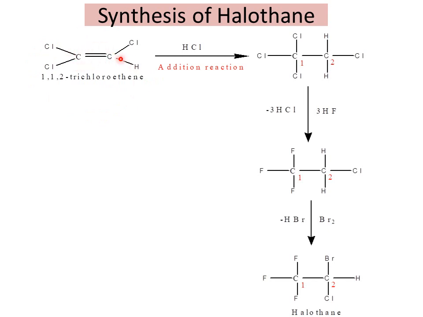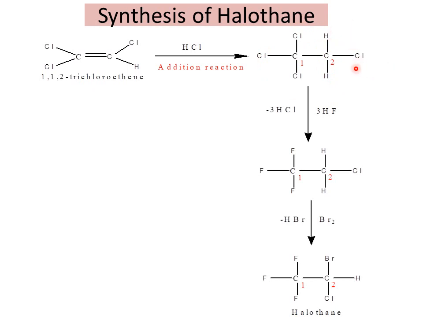Because of the presence of a pi bond, this alkene undergoes an addition reaction with HCl. H plus and Cl minus are added to the respective carbon atoms. Finally, we get an addition product which is completely substituted, at the first position with 3 chlorines, and at the second position with a hydrogen and a chlorine.